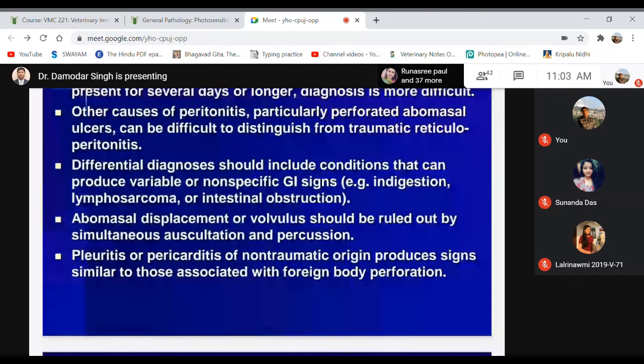In both cases, pleuritis or pericarditis is there. Whether it is due to trauma or not, the signs may be similar because the lungs and the heart have the same problem. But you have to differentiate whether it is trauma, injury by a sharp object, or not. That is another important differentiating point.